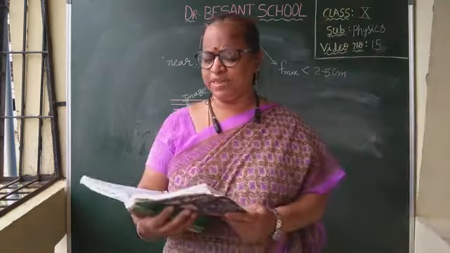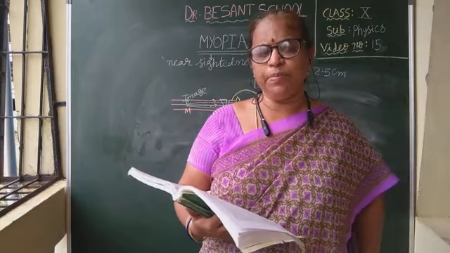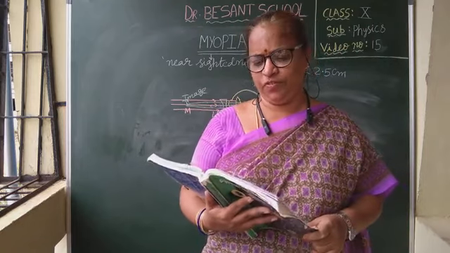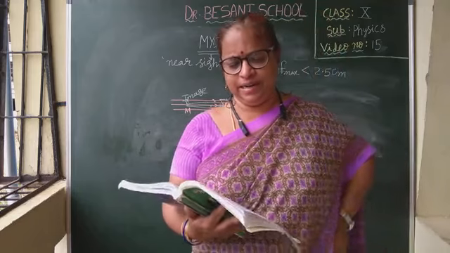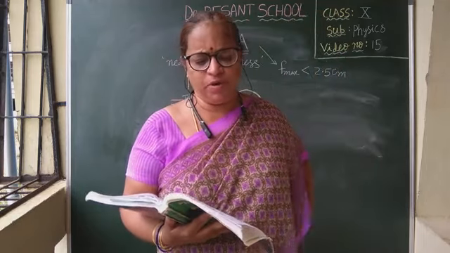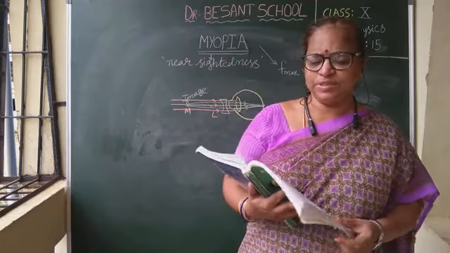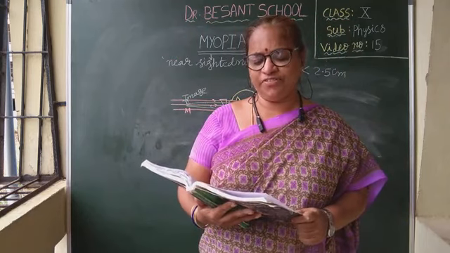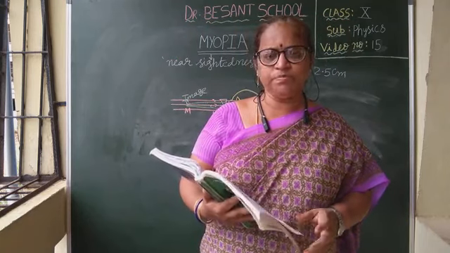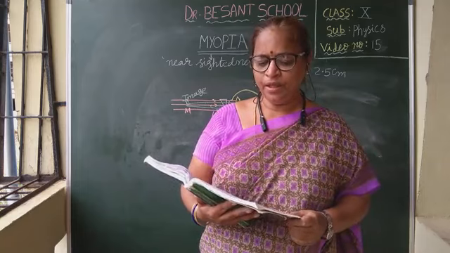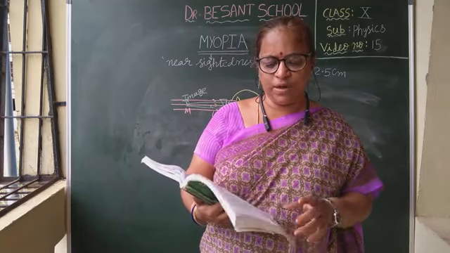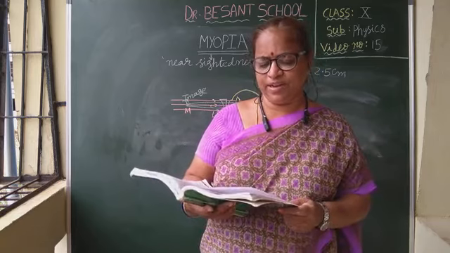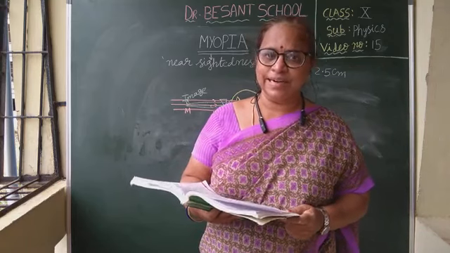Some people cannot see objects at long distances but can see nearby objects clearly. This type of defect in vision is called myopia. It is also called nearsightedness. For these people, the maximum focal length is less than 2.5 centimeters. In such cases, the rays coming from distant objects, after refraction through the eye lens, form an image before the retina. A healthy person can see objects at all distances more than 25 centimeters clearly. But a person with myopia can see objects clearly only up to a certain distance.